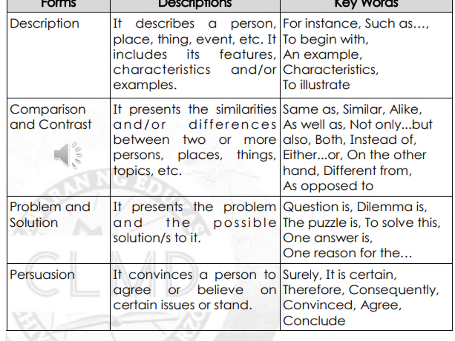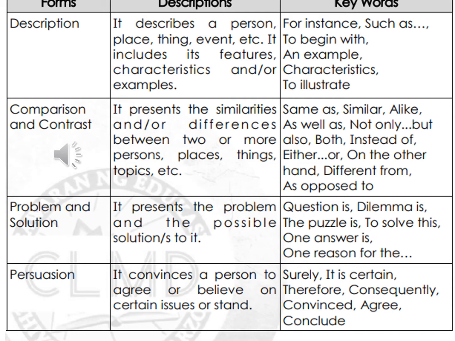The fourth one is comparison and contrast. So this one presents the similarities and differences between two or more persons, places, things, and topics. So some of the words that we can see in comparison and contrast are same as, similar, alike, and then we can also see the words such as well as, not only, and so on. Then we have the fifth one, problem and solution.